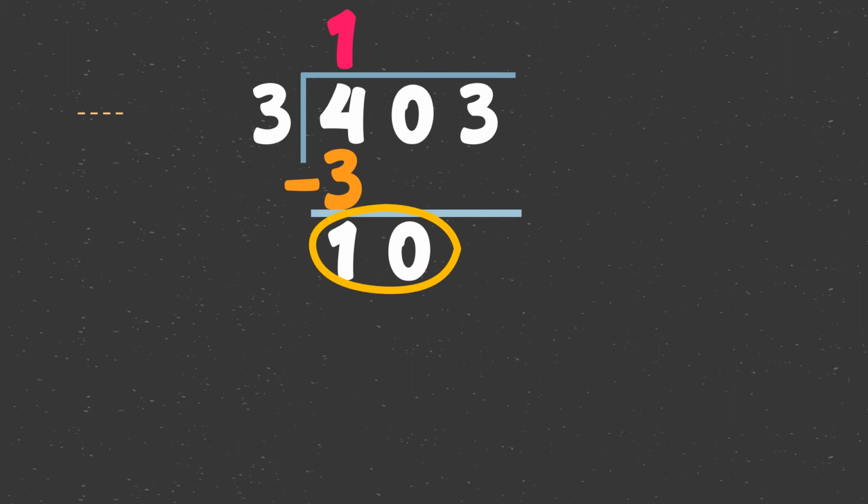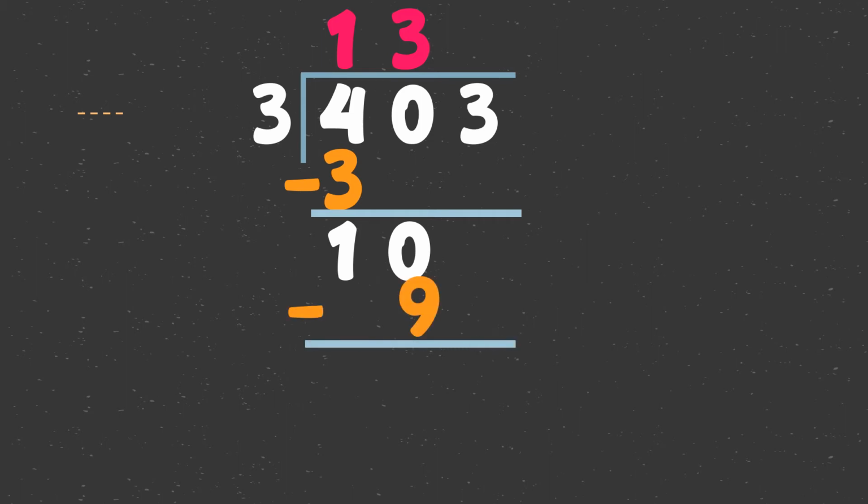10 divided by 3. Very good. 3. Dito natin ilalagay ang ating answer sa taas ng 0. And then, 3 times 3. 9. Then, we will subtract. 10 minus 9. Very good. 1. Then, bring down the last digit na 3.